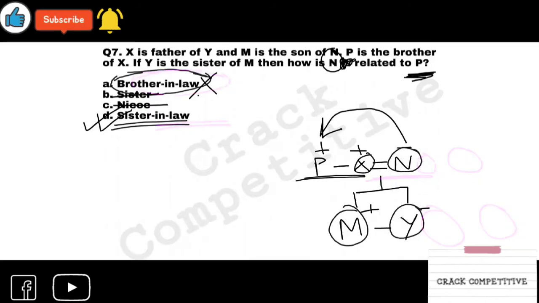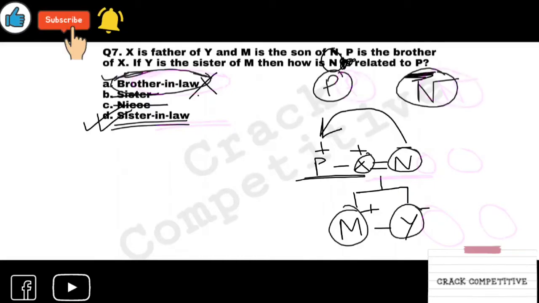Go through the question very carefully. How is N related to P? N is related to P, so it's sister-in-law. If the question had been how is P related to N, then it would be brother-in-law. In that case, both are in different colors, so it would be understandable to you.